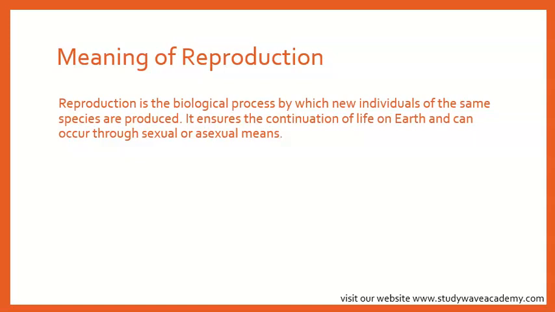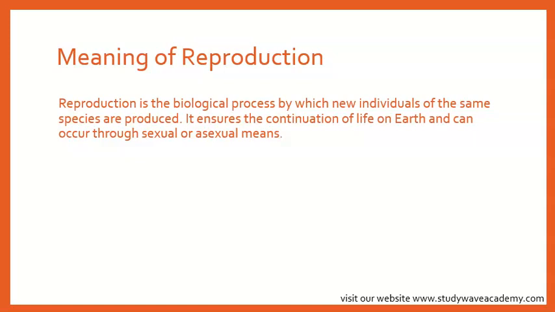Reproduction is the biological process by which new individuals of the same species are produced. It ensures the continuation of life on Earth and can occur through sexual or asexual means. Okay? Do we understand? Reproduction is how living things make more of themselves.